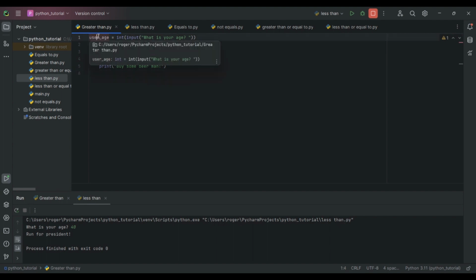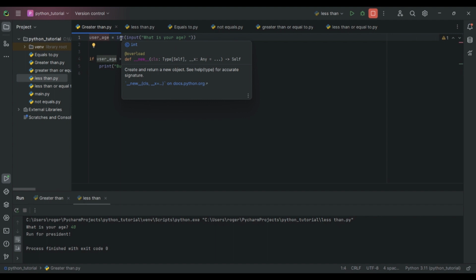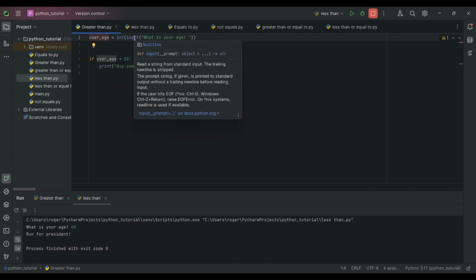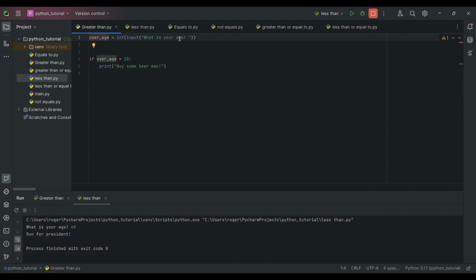Right here is a variable, and a variable is just a placeholder name for a value stored in memory. Next, we do equals integer. Integer just tells the computer that it is going to be a whole number. Input allows the user to input something into the program. It is more interactive. And next, we ask the user, what is your age?